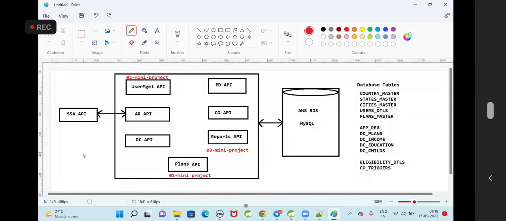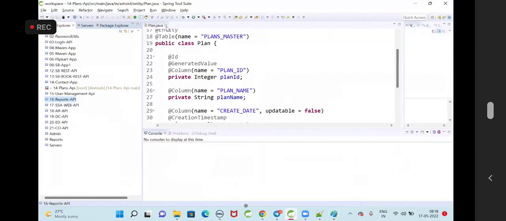So do you know how to create the cloud database? Did I discuss how to create a cloud database in AWS? I have already spent 20 days on AWS. I explained how to create the database in the AWS cloud and how to store the data in the AWS cloud.